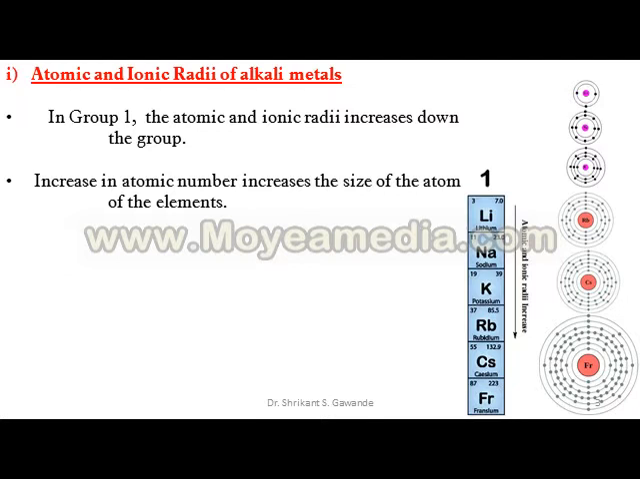Again, atomic and ionic radii of alkali metals means first group elements. From top to bottom, that is from Li to Cs, atomic radii increases. It is mainly due to addition of new electron into new shell. Due to this, nuclear attraction decreases. These two reasons support that atomic and ionic radii in case of alkali metals increase.